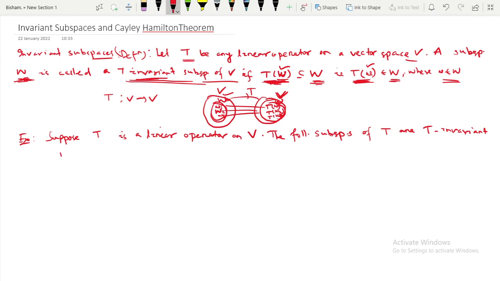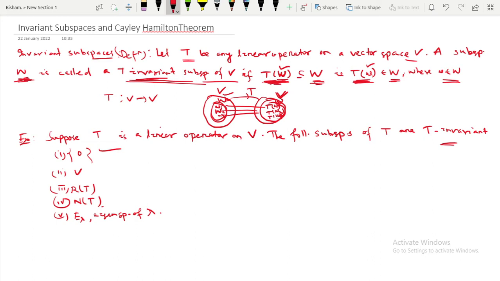What are they? First, the set containing only the zero vector; second, the whole vector space V; third, the range of T; fourth, the null space of T; and fifth, E lambda, the eigenspace of eigenvalue lambda. So these are T invariant.